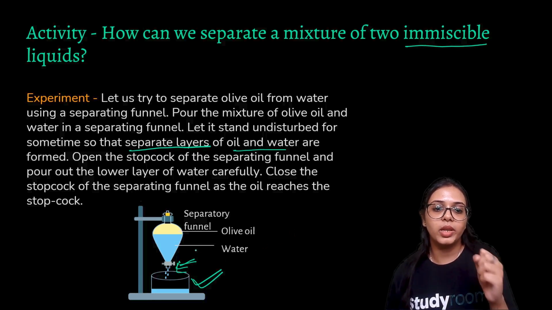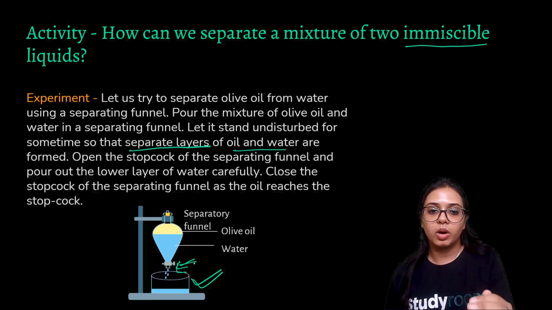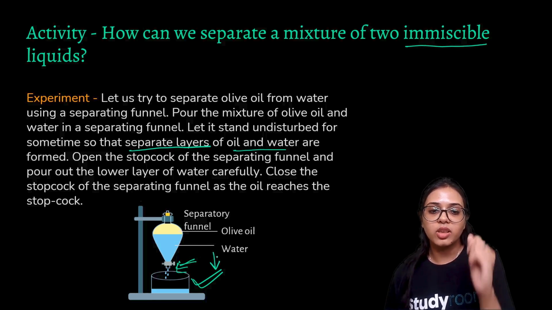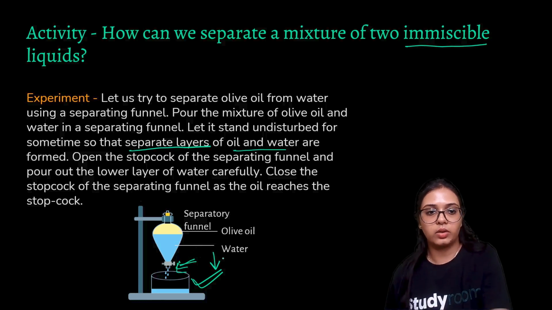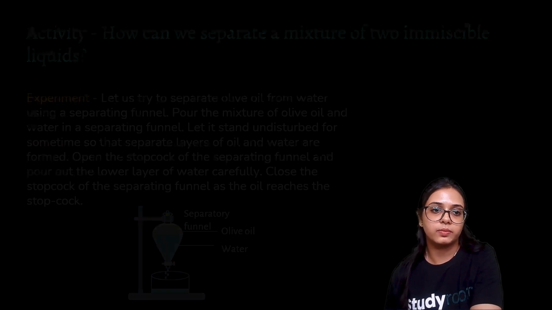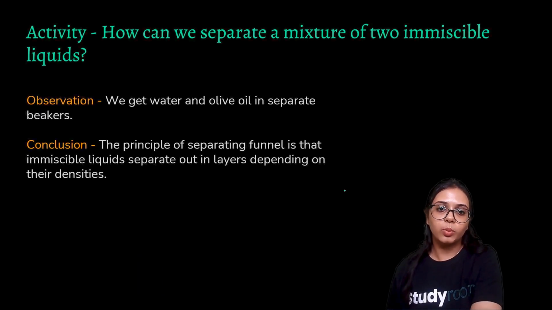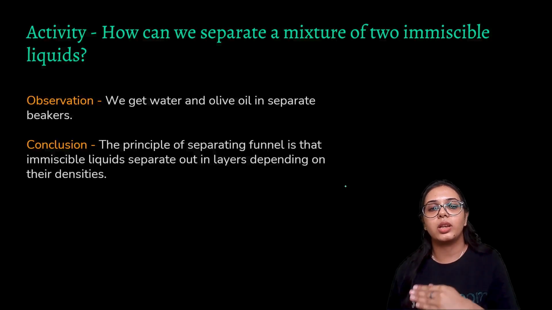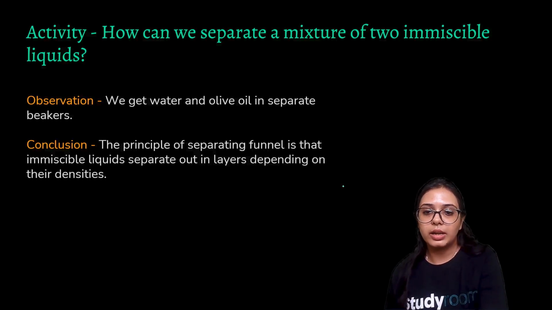So we are basically opening the stopcock till all the water is separated out of the separatory funnel, and as soon as we reach the oil surface, we close it. All right, so close the stopcock of the separating funnel as the oil reaches the stopcock. Observation: we get water and oil in separate beakers, and the principle of the separating funnel is that immiscible liquids, which cannot be mixed together, separate out in layers depending on their densities.